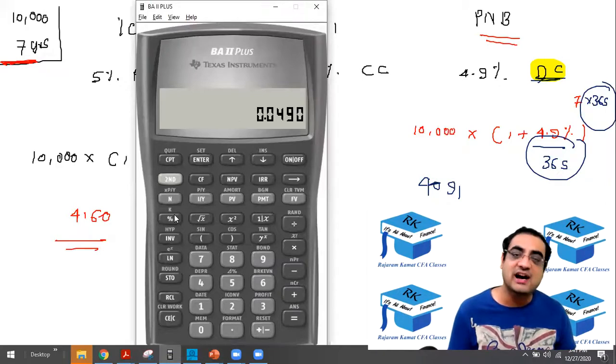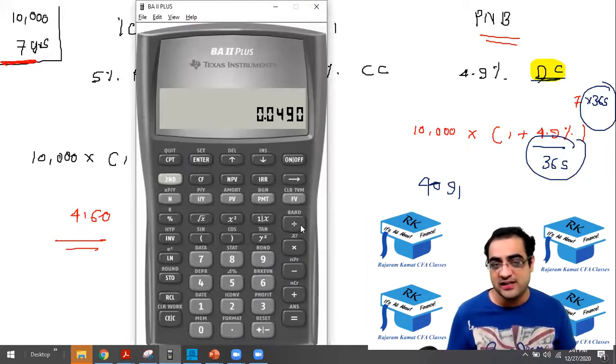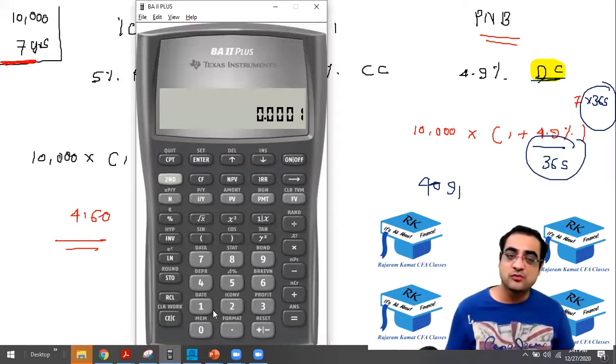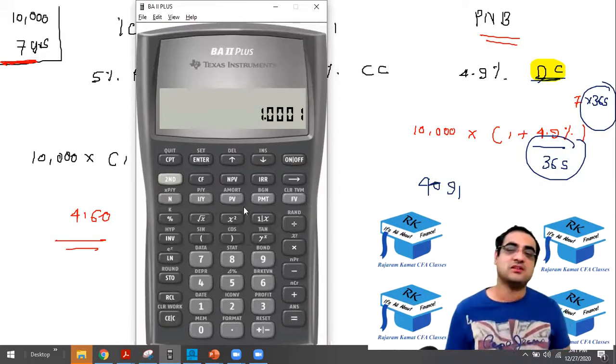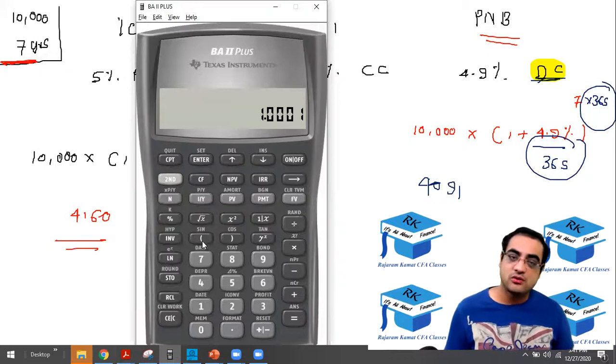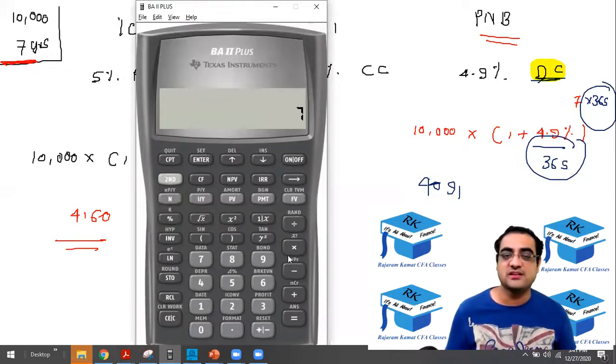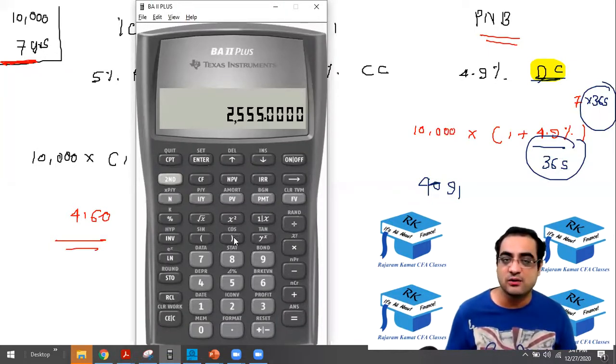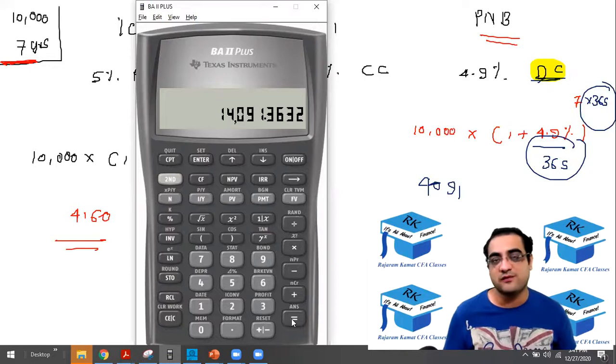4.9%, that's R, 4.9% divided by 365 equal to, plus 1 equal to, raise it to, open the bracket, 7 into 365, close the bracket, equal to, and then into 10,000 equal to. And from this final value, subtract the principal of 10,000, you get interest of 4091.